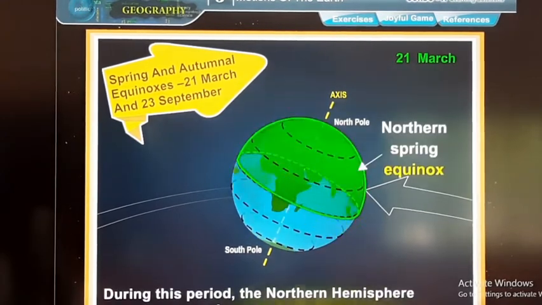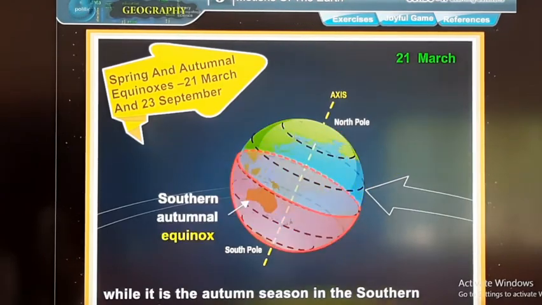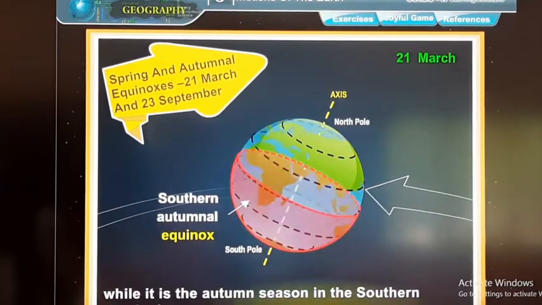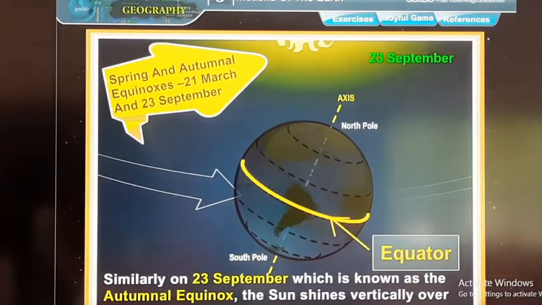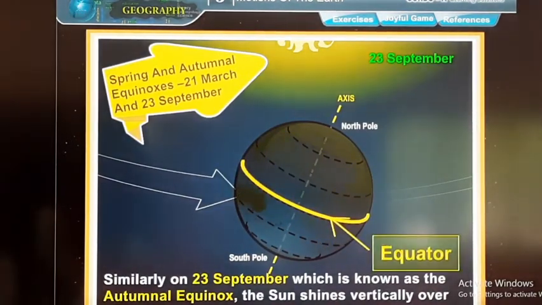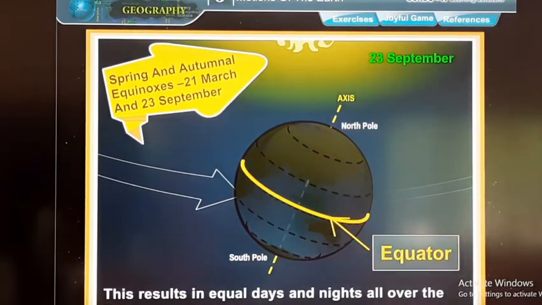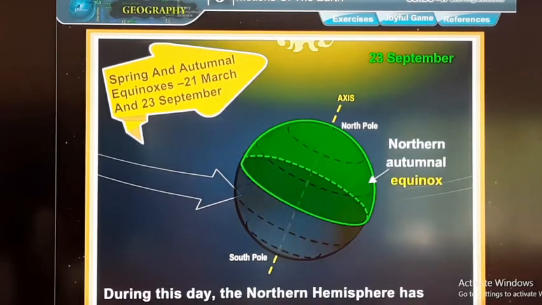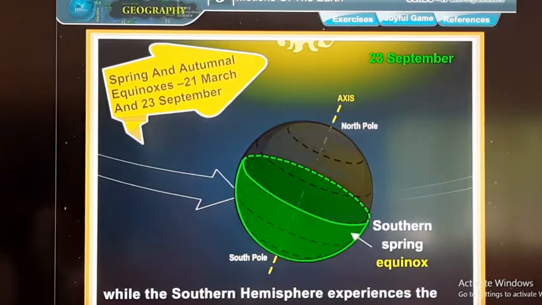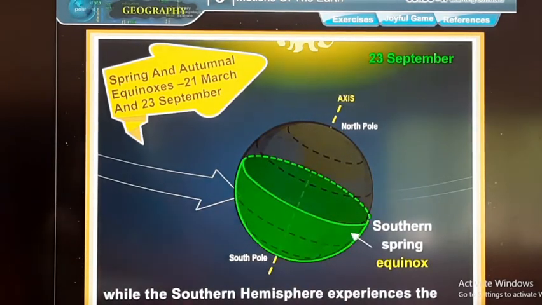During this period, the northern hemisphere experiences spring season, while it is the autumn season in the southern hemisphere. Similarly, on 23rd September, which is known as the autumnal equinox, the sun shines vertically over the equator. This results in equal days and nights all over the earth. During this day, the northern hemisphere has autumn, while the southern hemisphere experiences the spring season.